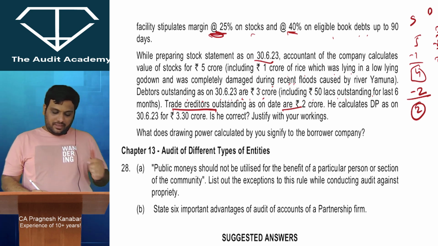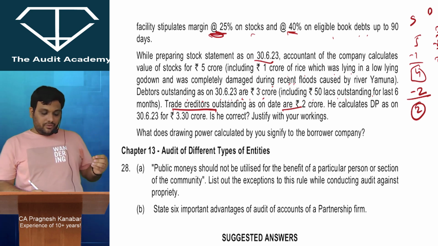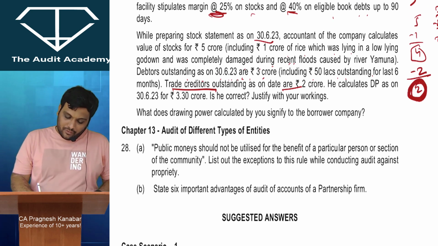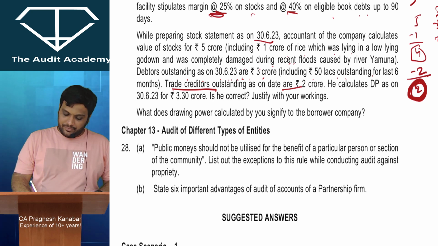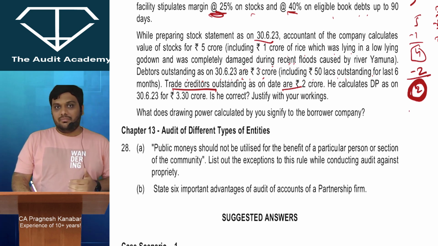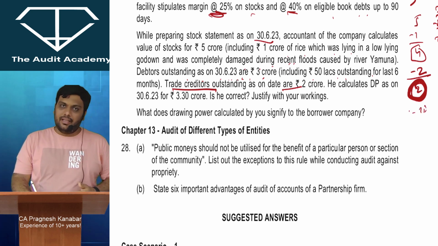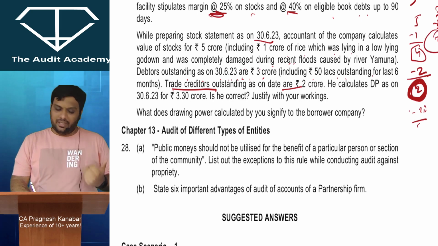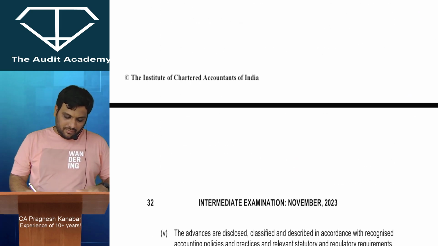He calculates DP as on 30th June 23 for 3.3 crores. Alright, is he correct? So this is the actual value of the stock which will be considered by the bank. Now, if you put 25% margin, then you have to minus that and then you will come to the amount. And this is the value of debtor which will be considered. If you put 40% margin, you will come to the amount. So this is the RTP video. I am keeping it short.